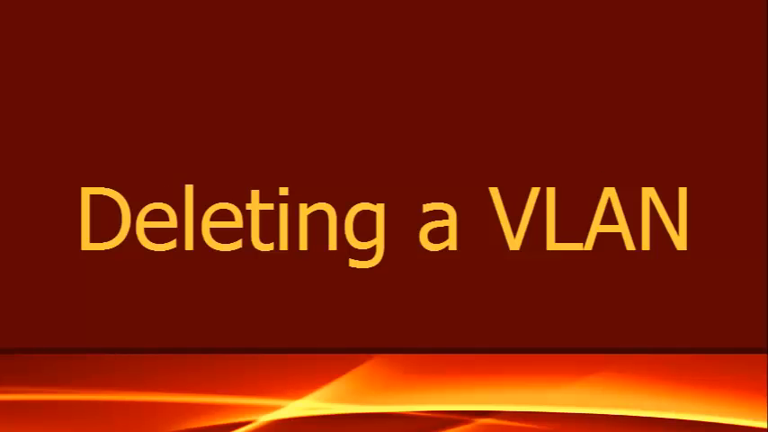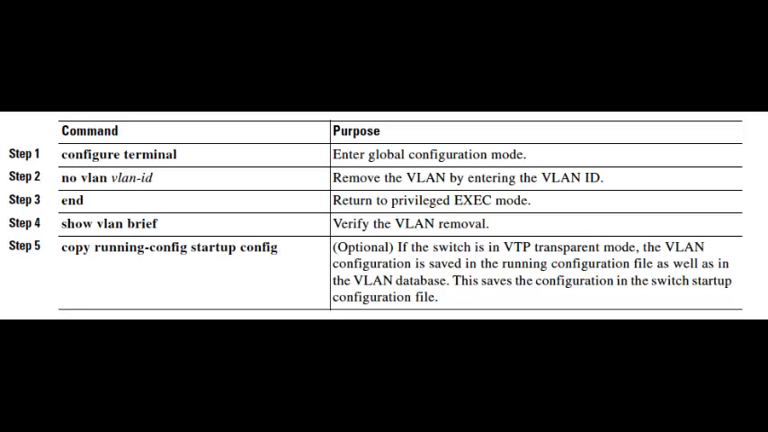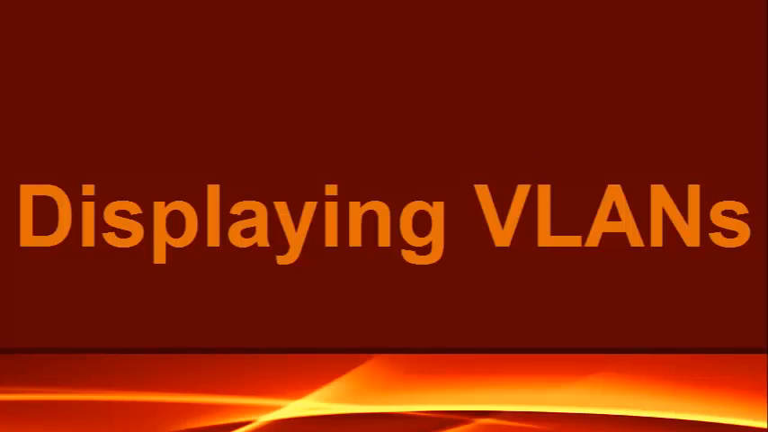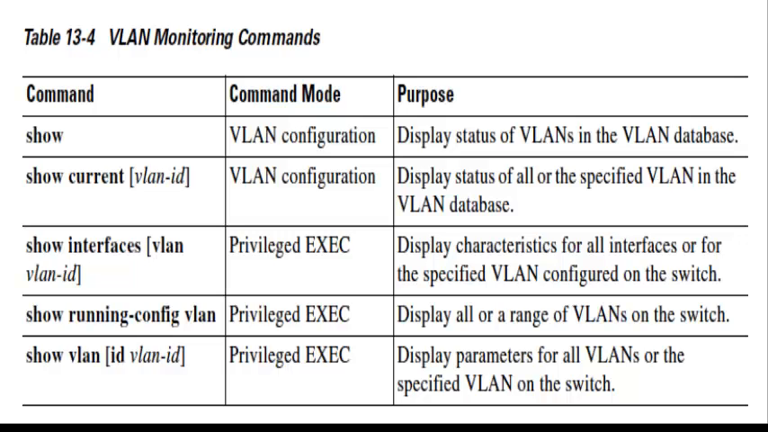Deleting a VLAN. To delete a VLAN, just follow the steps. Displaying VLANs. In displaying VLANs, you just have to enter the command show vlan or show vlan id with the VLAN ID. Then just look at our examples or the commands here, and follow them.